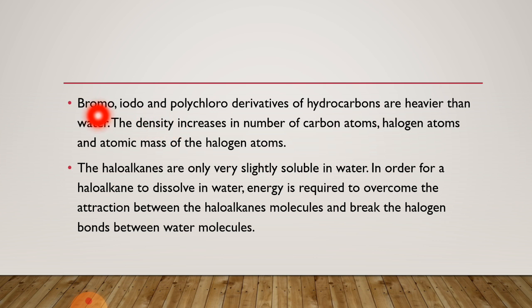So, bromo, iodo and polychloro derivatives of hydrocarbons have higher density and that's why they are heavier than water. The density increases with the number of carbon atoms, meaning the carbon chain of the compound, the number of halogen atoms in a compound, and the atomic mass of the halogen atoms. So, because of these three conditions, density increases in a haloalkane compound.